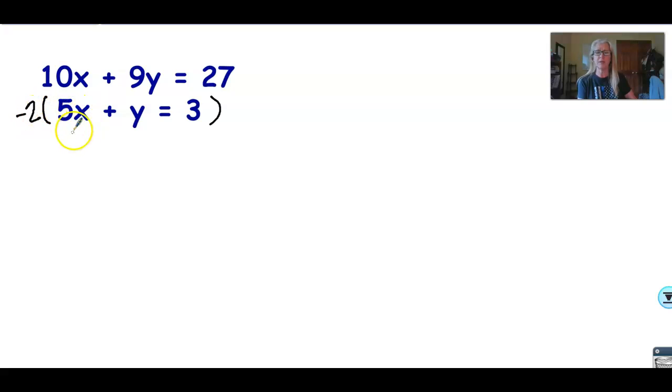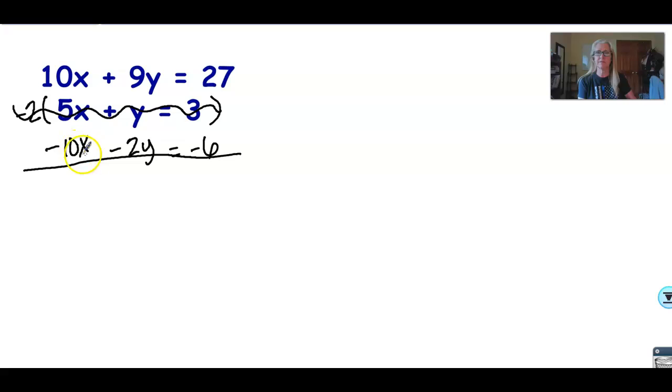Negative 2 times 5x is negative 10x, just what I wanted. Negative 2 times positive y is negative 2y. And negative 2 times 3 is negative 6. So this equation's gone, right? I'm combining the top equation with the bottom equation.